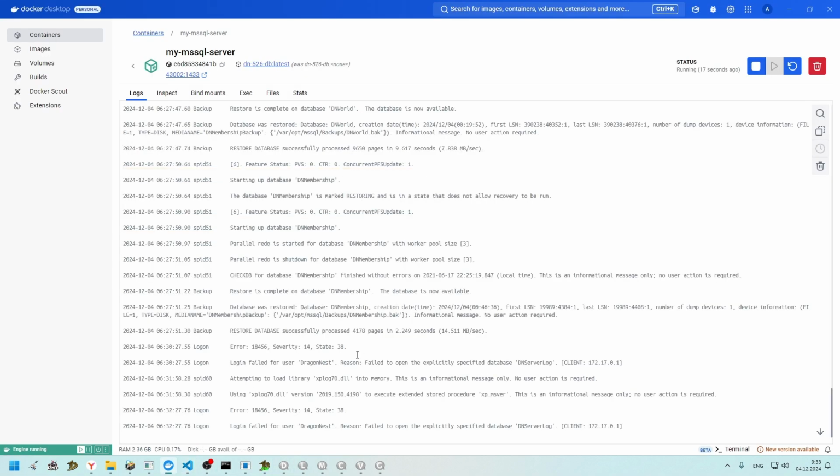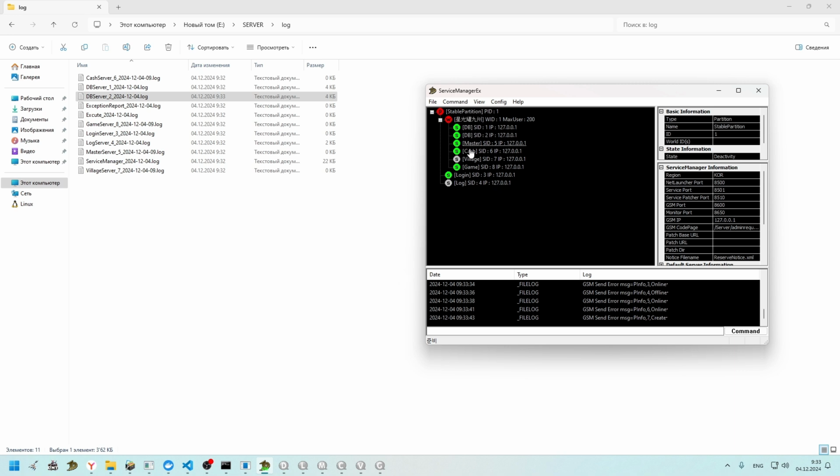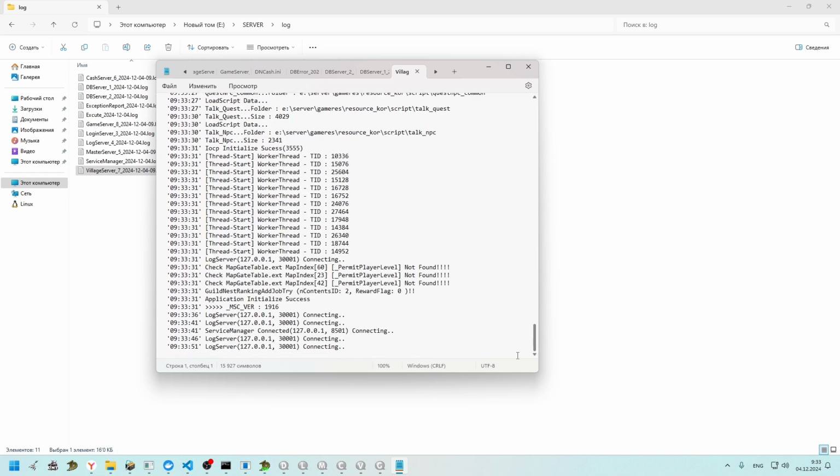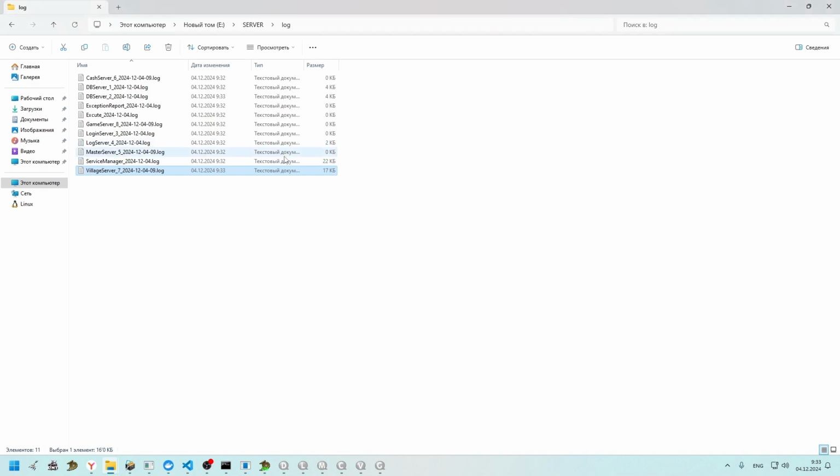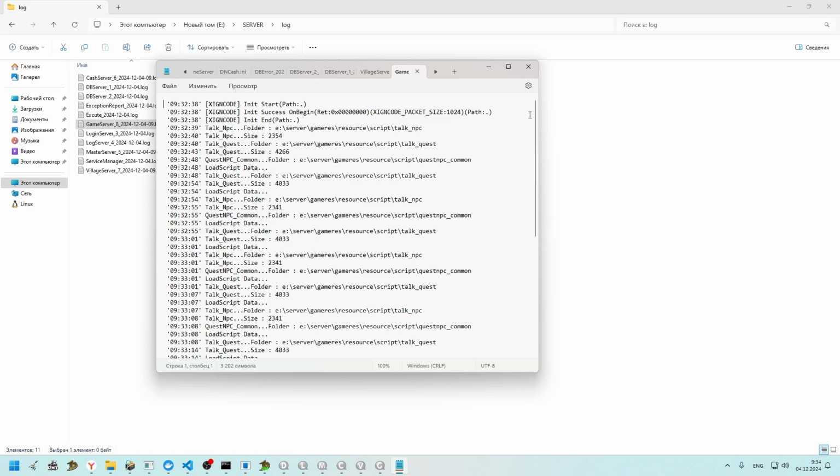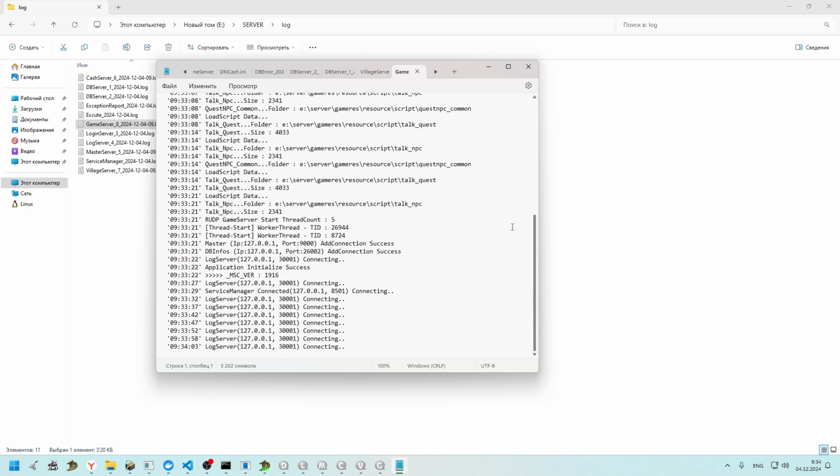Also, you can check the logs of your container. Login failed for this user because the server login is not a DB which we have. As you can see, the game was started successfully, and the village also. We can check this. It really works fine. And the game server works fine also.